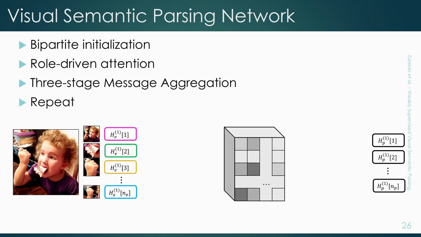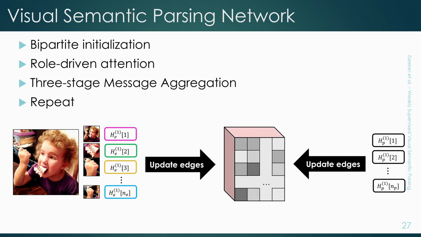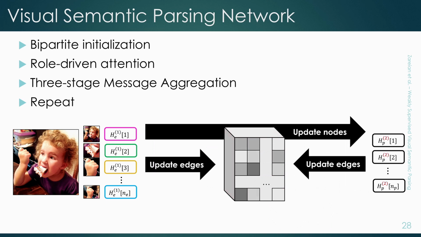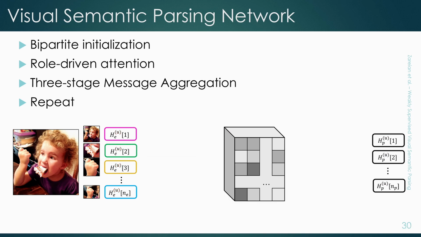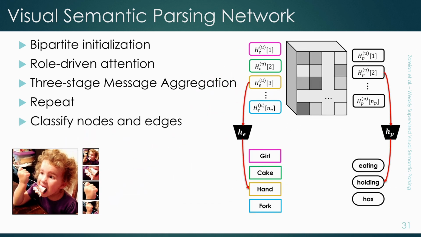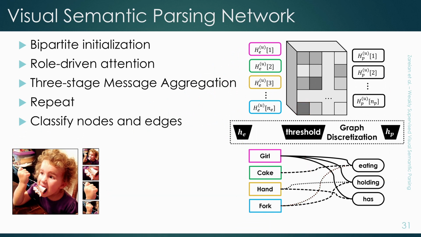After updating all the nodes, we compute the role-driven attention again to update edges, and then we pass messages again to update nodes, and we repeat for a fixed number of times and use the final state to classify entities, predicates, and semantic roles. This concludes the inference process of VSPNet.